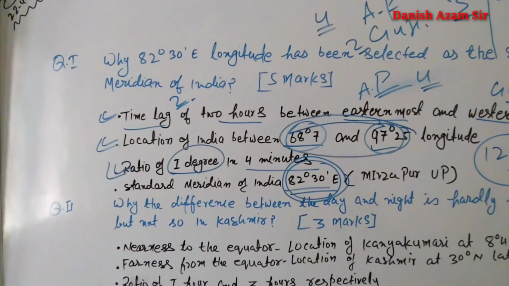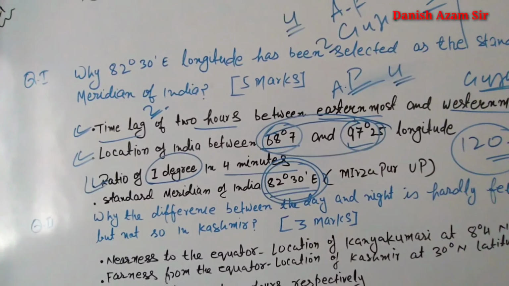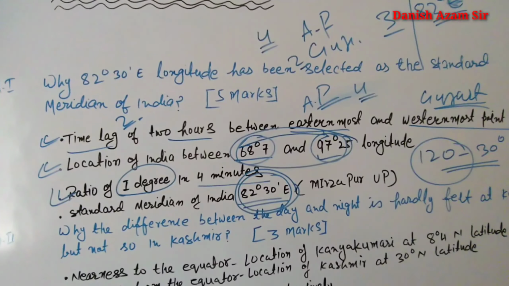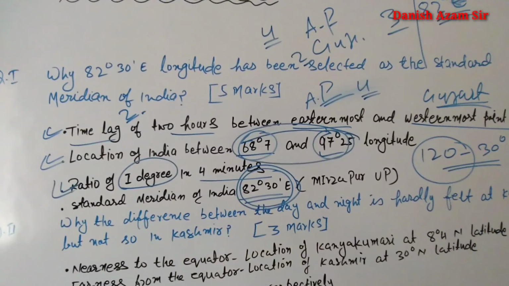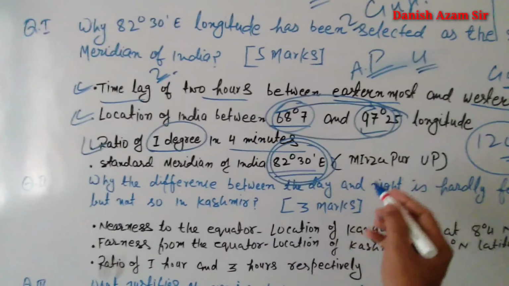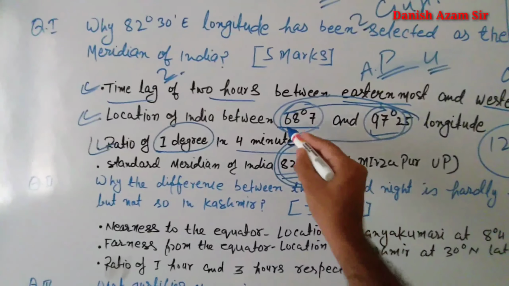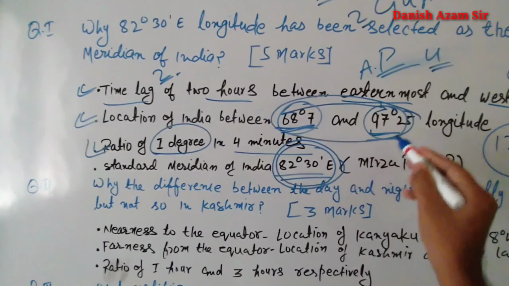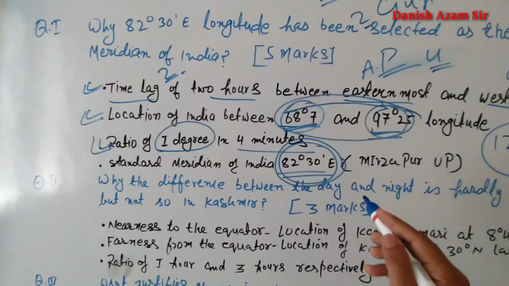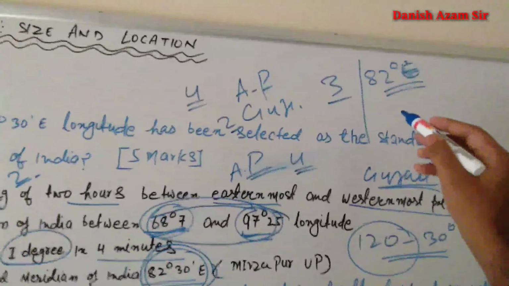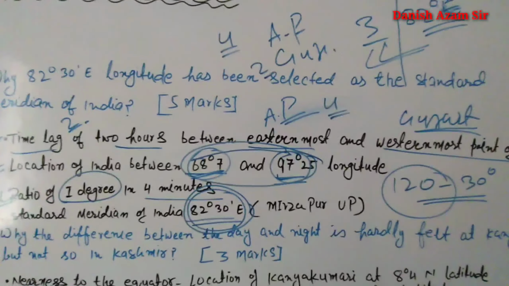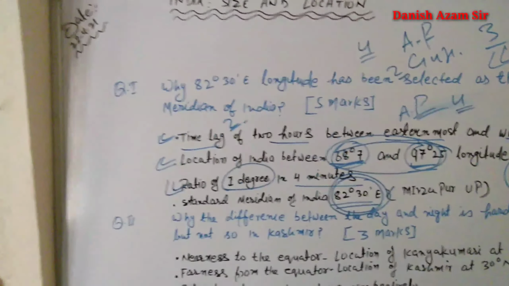Neither 4 o'clock nor 2 o'clock would be accepted as the standard time of India, because 82 degree 30 minute east longitude is located exactly between 68 and 97. Therefore the time at the places located on this longitude is considered as the time of the whole India.